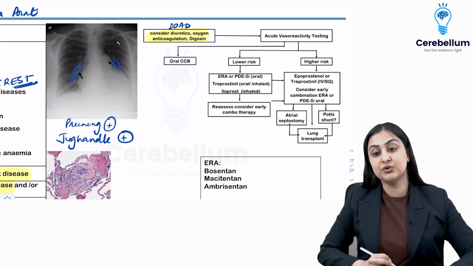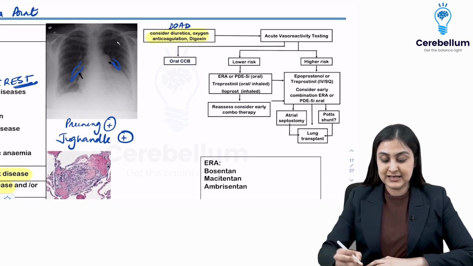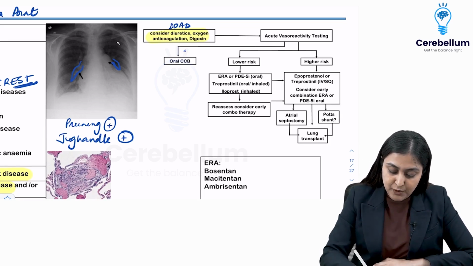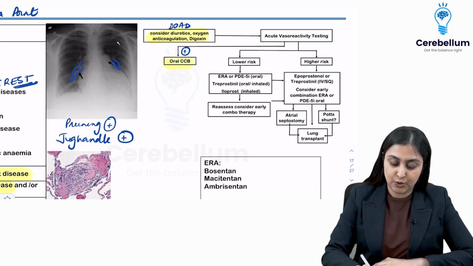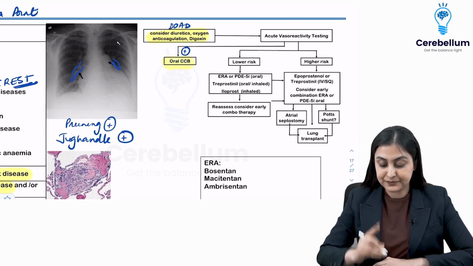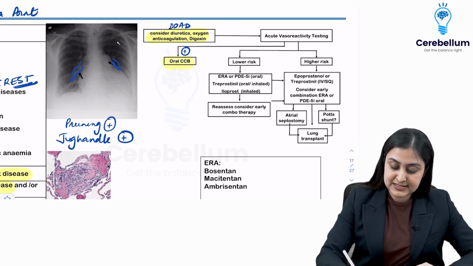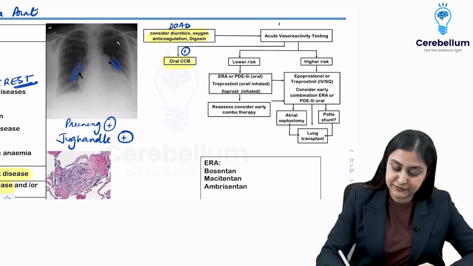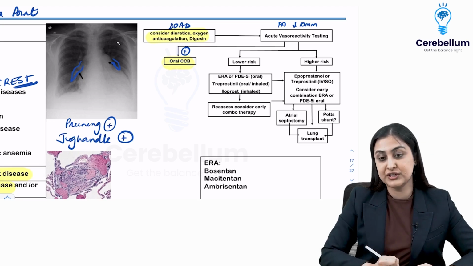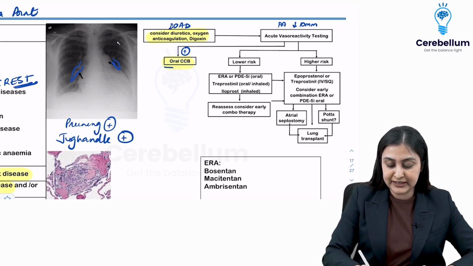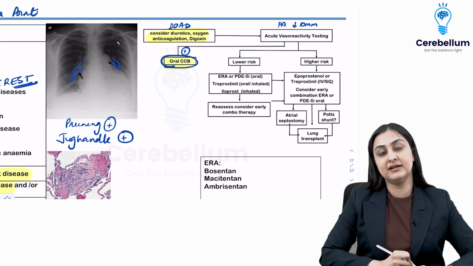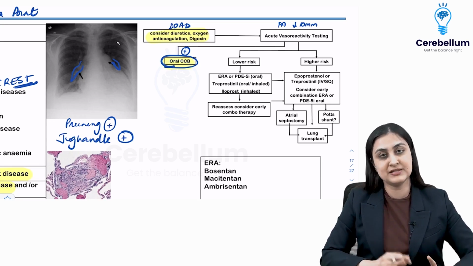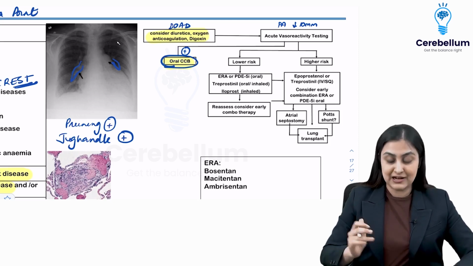After that, you do an acute vasoreactivity test. In this, if you find that it is positive, then you start the patient on oral calcium channel blockers. What is acute vasoreactivity testing? If you give the patient inhaled nitric oxide or other vasodilators, and the pulmonary arterial pressure falls by 10 mm or greater, that is what is known as a positive test, meaning that you are responding to the vasodilators. These are candidates for CCBs and you can just maintain these patients on oral calcium channel blockers.